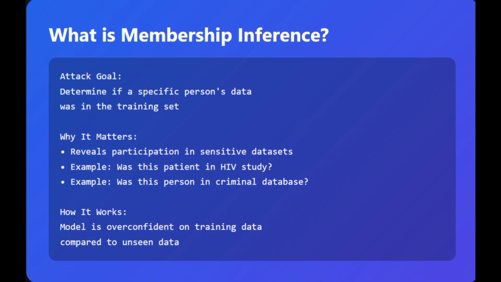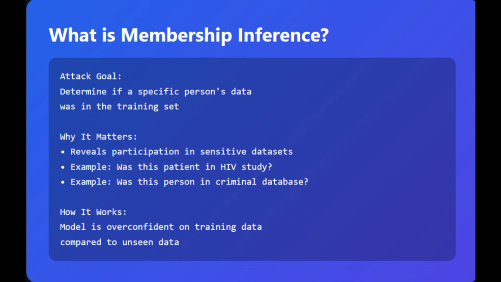Yeah, here you can see. Membership inference exploits a simple insight: models are overconfident on the data they have seen before. If I show the model training data, it predicts with high confidence. If I show it new data, the confidence level is lower. This difference is what leaks the information.